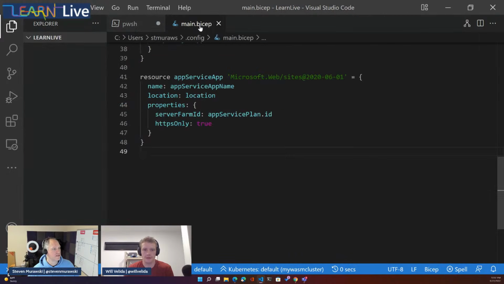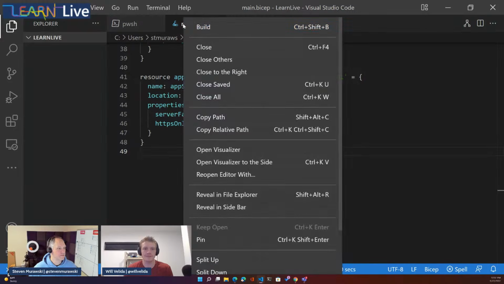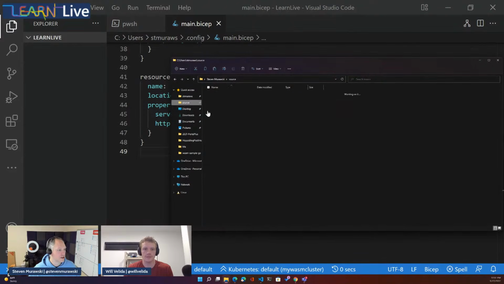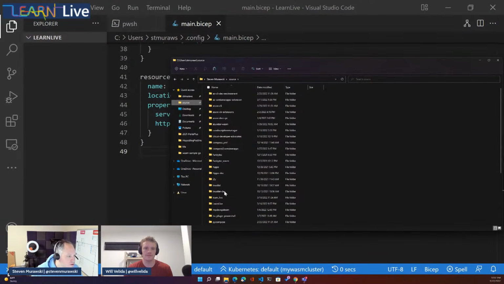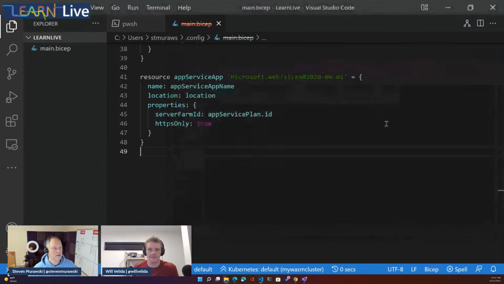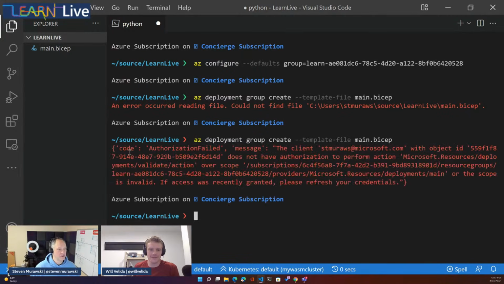Oh, where did I save this file? Oh, I saved this file in the wrong place. So if you don't save your file in the right place, you can have problems. Let's get this in the right place. There we go. Because you can't deploy a file if it doesn't exist in the place that you expect it to be. All right, so that's going.